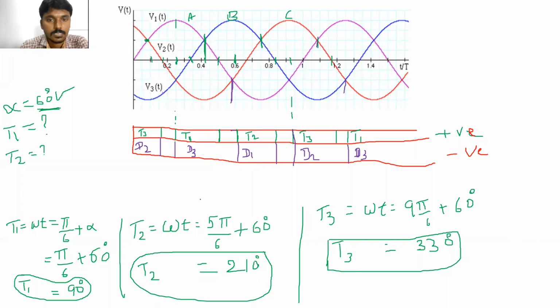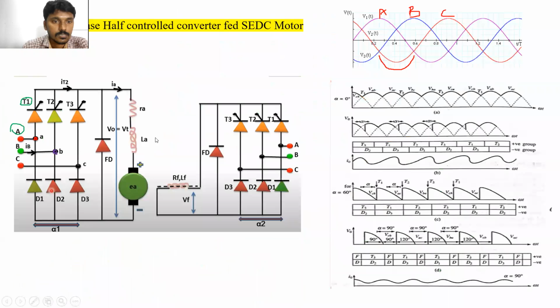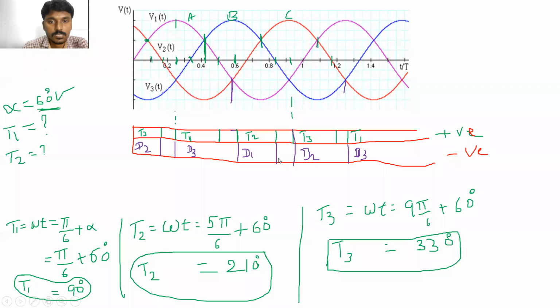But at this point, no devices are connected from the upper group. Is it clear? No devices connected in the upper group means no supply is coming through this circuit. So D1 is also automatically turned off.